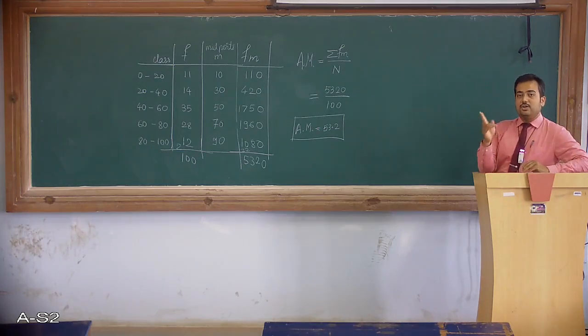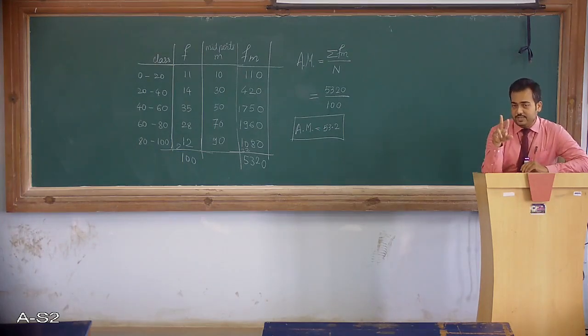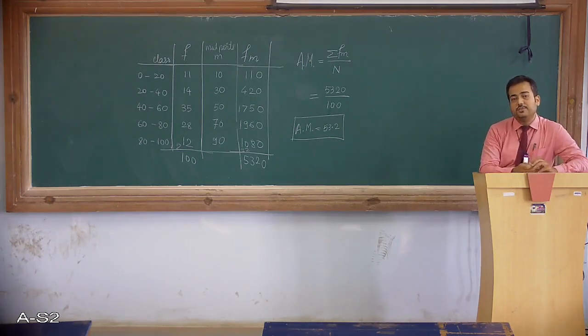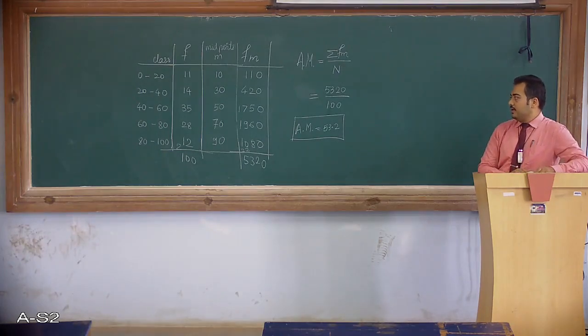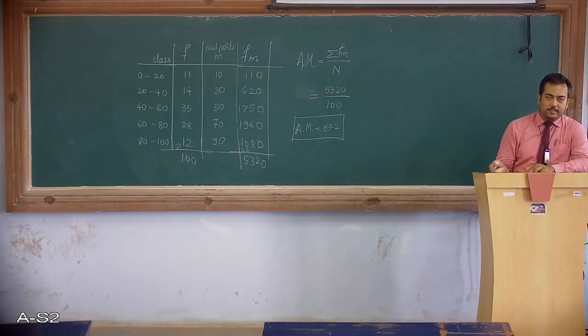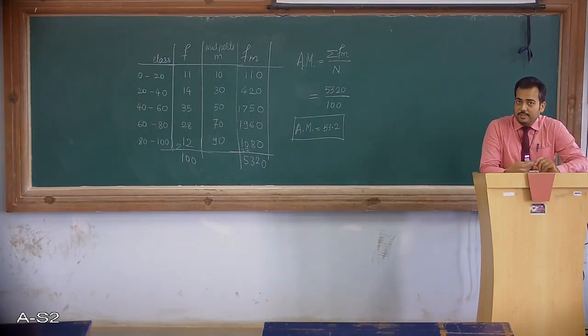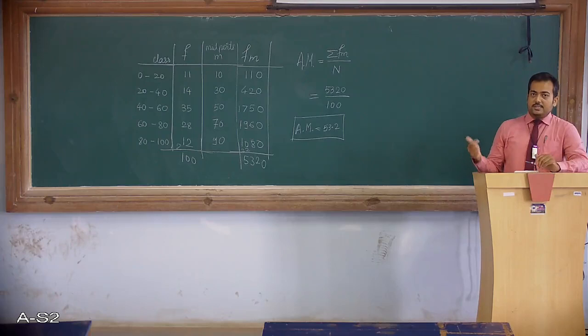That also makes a little difference in your arithmetic mean. So you have to observe the frequency pattern. This is the simple, normal way we calculate the arithmetic mean. There is one more way to calculate arithmetic mean, using the shortcut method, which we will discuss in the coming video.